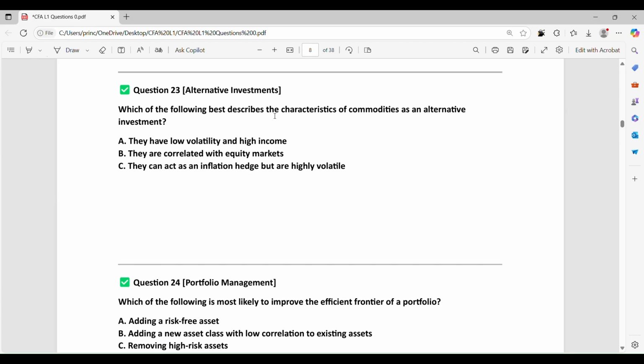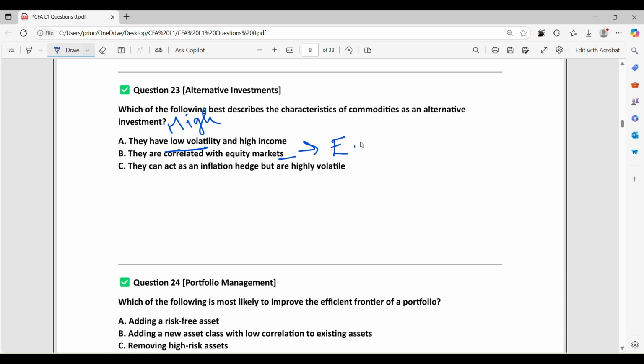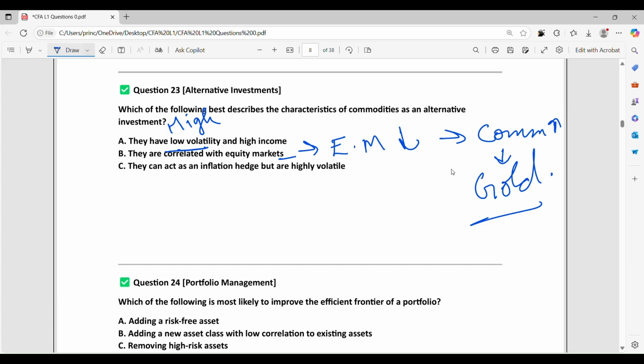Which of the following best describes the characteristic of commodities as an alternative investment? Do they have low volatility? No, they have high volatility. Are they correlated with the equity market? No. You can see that whenever the equity market falls, the commodity market increases. For example, whenever the share market falls, the gold price increases, and gold is an example of a commodity. So they can act as an inflation hedge but are highly volatile. Correct answer is C.